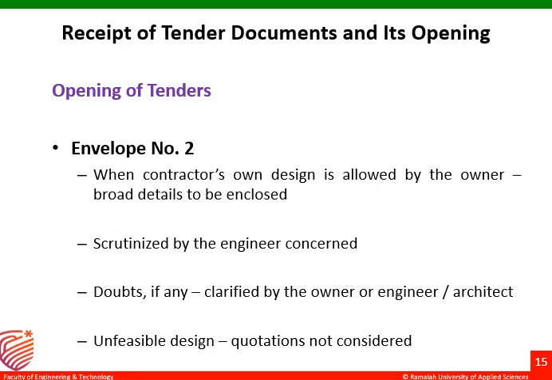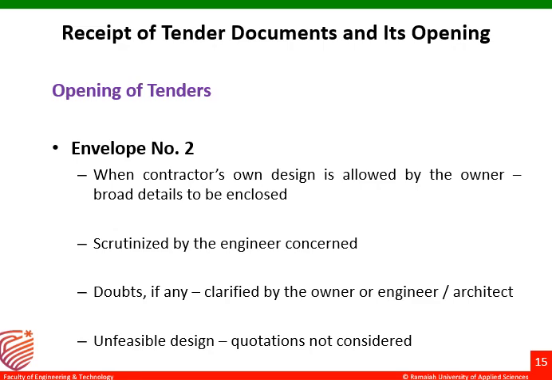When the contractor's own design is allowed by the owner, broad details are to be enclosed. For example, if the contractor has his own structural design, then the detailed structural design, what kind of method he is using, and what his assumptions are, so whether it is in line with the principles and concept.